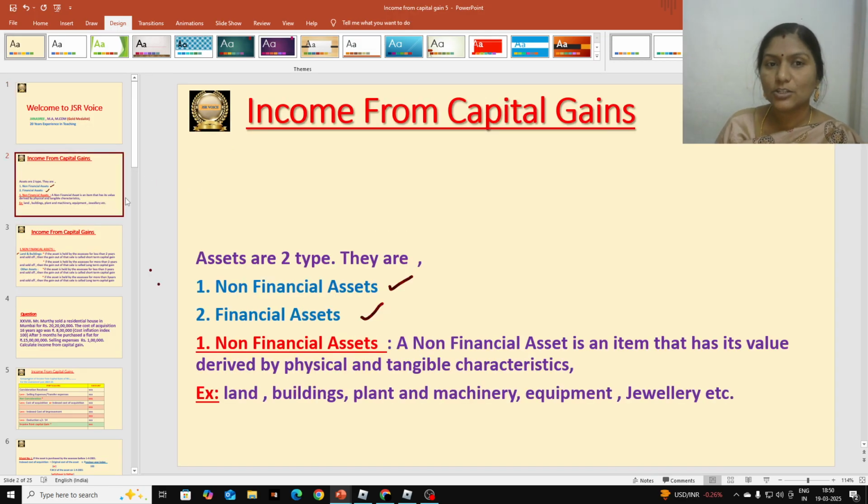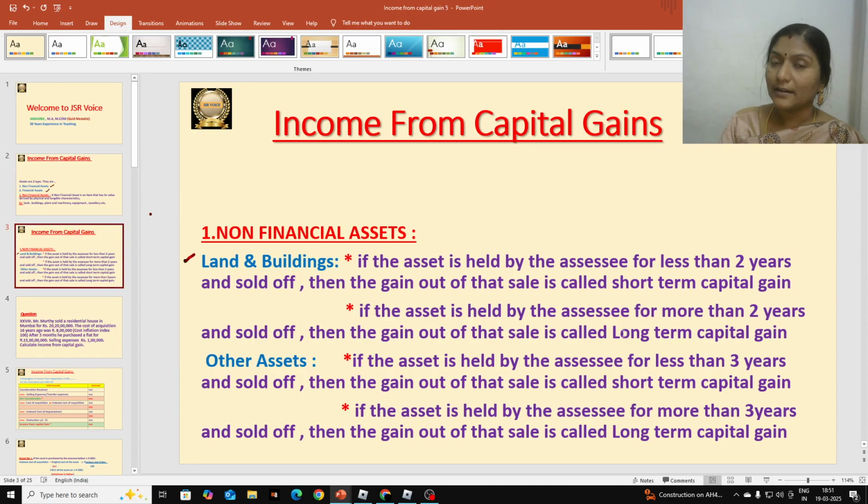Before going into the discussion of the income from capital gain problem and its solution, let me discuss a few points which are very important for doing the solution. First of all, assets are classified into two types: non-financial assets and financial assets. Coming to non-financial assets, what are non-financial assets? Land, building, plant and machinery, equipment, jewelry, gold ornaments, etc. And here, we have to decide whether these non-financial assets are long-term or short-term capital assets.